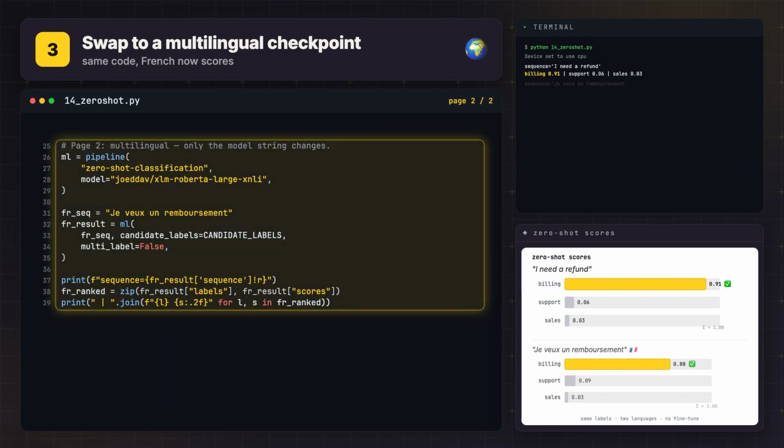Page 2 is the multilingual half, and notice how little changes. We build a second classifier with the very same pipeline zero-shot-classification call. Only the model string is different. Now a multilingual NLI checkpoint that understands French. We reuse the exact same candidate labels, then classify "Je veux un remboursement," and print the ranked scores the same way. Identical code shape, a different checkpoint, and now we're scoring French. Billing still wins at 0.8, which is the whole multilingual promise in one print statement.